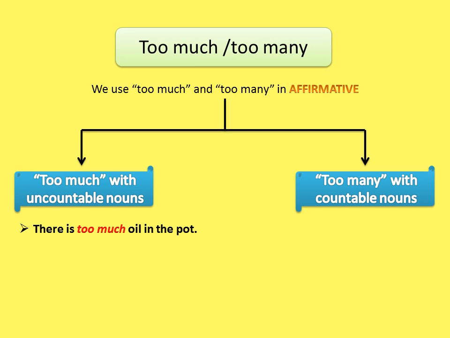There is too much oil in the pot. Oil is uncountable, so we use too much. And too many: there are too many tables in the class. Tables here are countable, so we use too many.